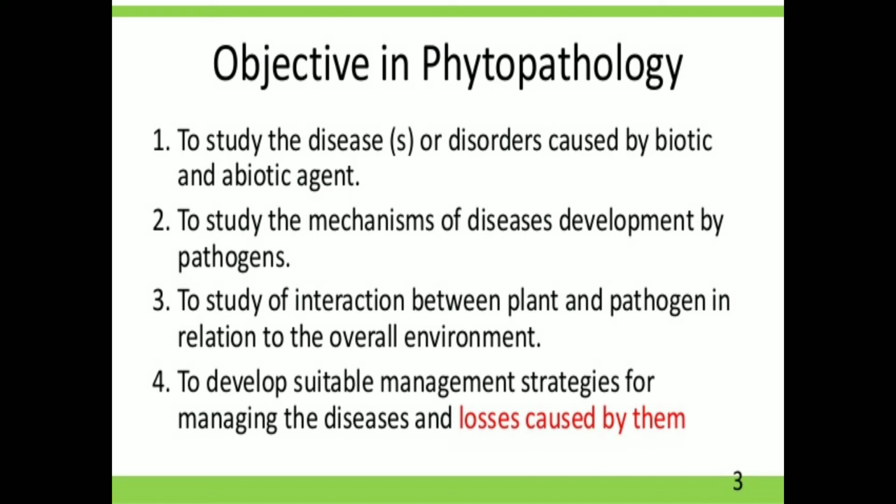Different methods are available, like biological, chemical, mechanical and physical. Which method, or which combination of methods, is beneficial for the management of that disease, we have to discuss here. So this is about the objectives of plant pathology.